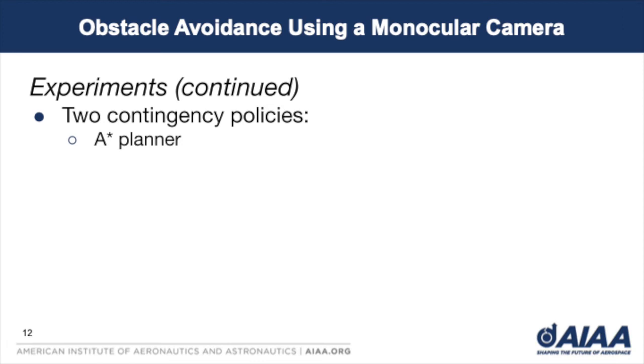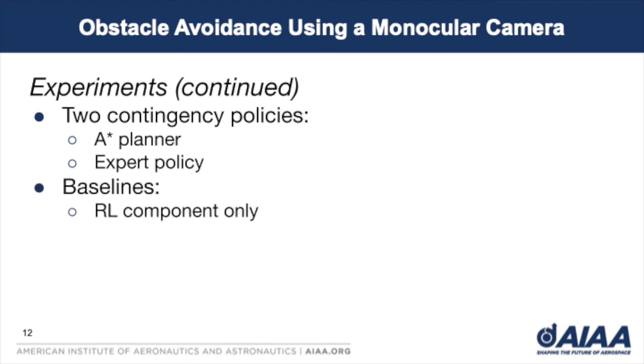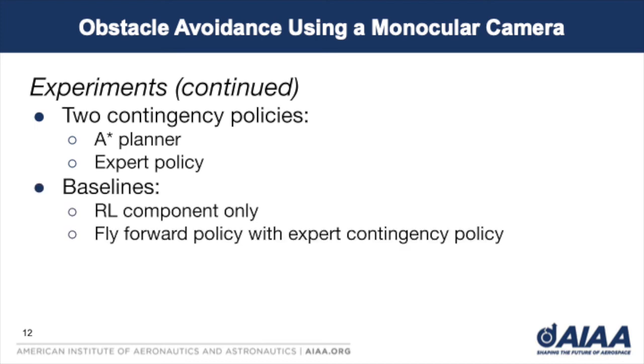A-star was then executed until a route around the obstacle was found. The rules-based policy is a simple expert policy designed to pilot the aircraft around an obstacle in front of it. These contingency policies worked well for the experiments we conducted. However, the policies can be replaced by any suitable policy or planner. Systems that only used either the RL policy or the expert contingency policy were also tested as baselines for comparison.